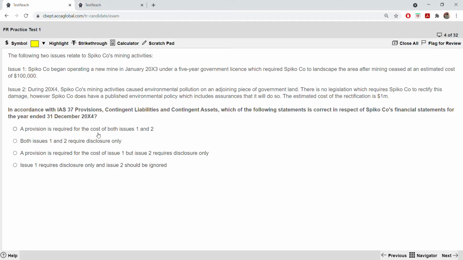A provision is required for the cost of both issues 1 and 2. Both issue 1 and 2 require disclosure only. A provision is required for the cost of issue 1 but not for 2; for 2 only disclosure. Issue 1 requires disclosure, issue 2 could be ignored.